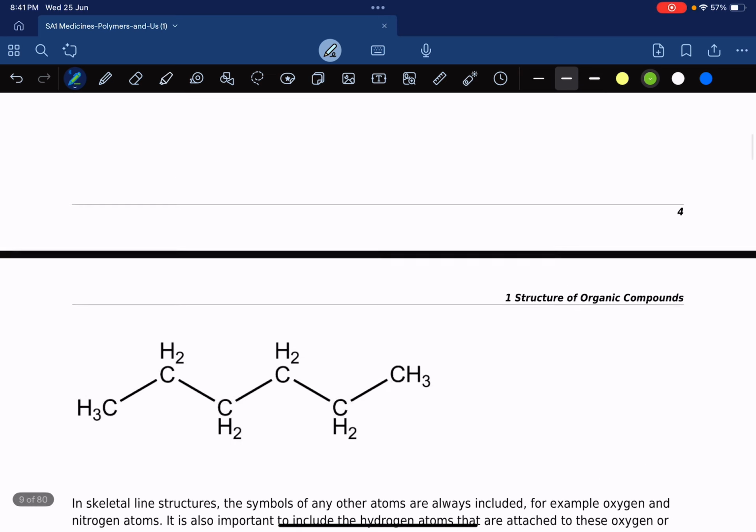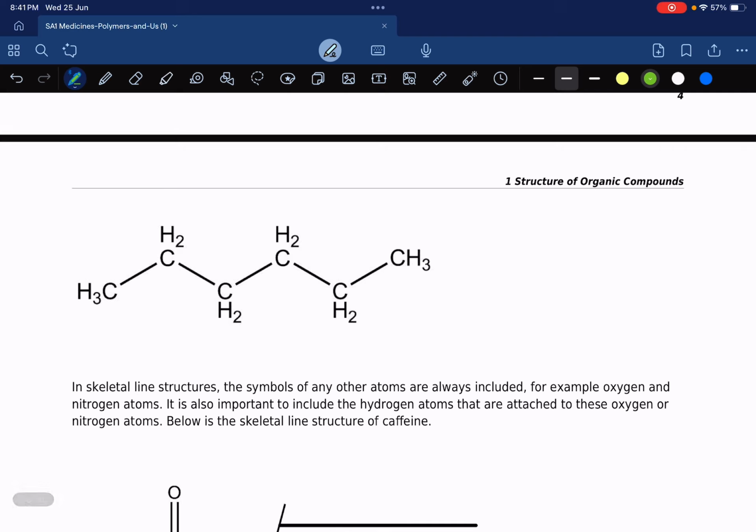Okay, so one thing when you draw skeletal structures is whenever you're dealing with carbon and hydrogen which is bonded to the carbon, you don't have to show it. Like for example, I just do this. Okay, let's say something like this, right? So I'm not showing you anything else. But if it involves other elements, let's say oxygen, so let's say at the end here, I put an oxygen and I put a hydrogen. So whenever hydrogen is directly bonded to carbon, we don't show it.